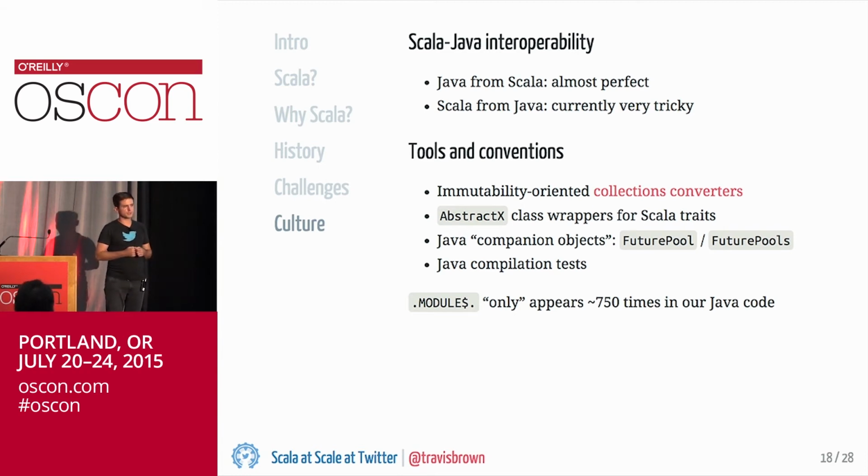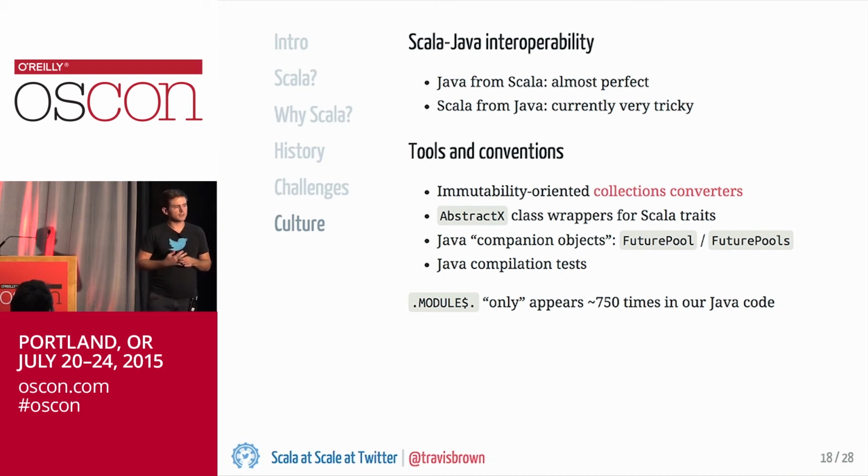If you've worked with Scala and Java together, you probably know that while using Java from Scala is very, very clean, and it works almost perfectly, the opposite direction is much more complicated. And if you've done this, you've probably seen a lot of dollar signs in your Java code, that you have to fall down to the level of name mangling to actually use Scala projects in Java efficiently, unless you have specifically designed your Scala code in such a way that it's easily consumable from Java.